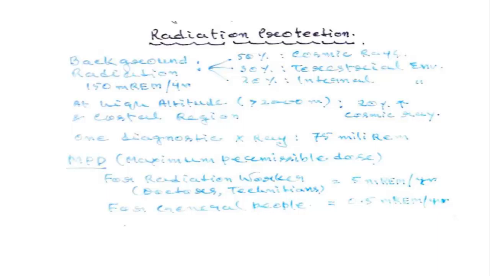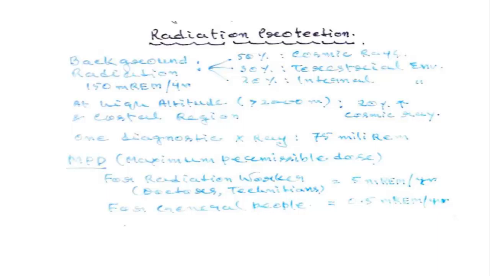So, the maximum permissible dose, that is very, very important, is calculated mainly for radiological workers, like doctors, technicians, their nursing staff. 5 millisieverts per year for them.